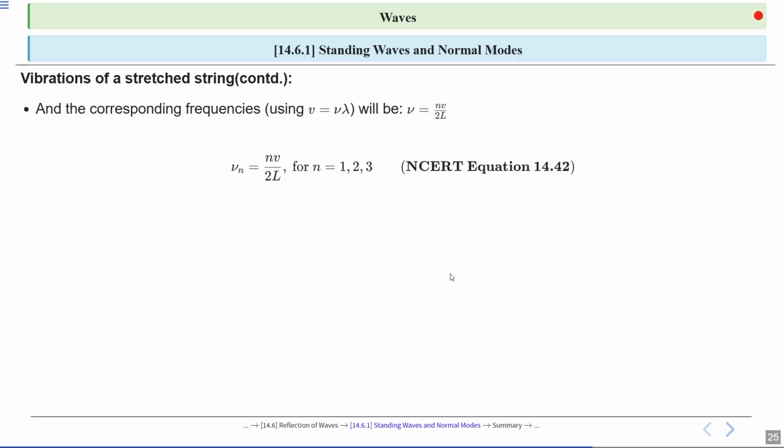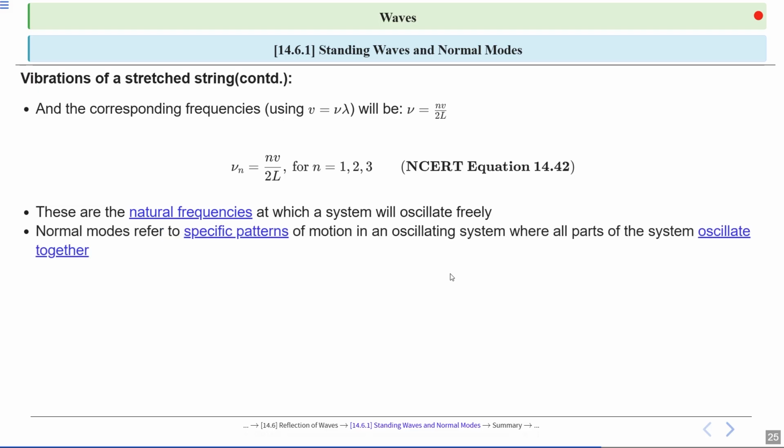Now, corresponding frequencies using v is equal to nu lambda will be nu n is equal to nv divided by 2l for n equal to 1, 2, 3 and so on. These natural frequencies are the specific rates at which a system oscillates freely without external forces. They determine how a system vibrates after being disturbed.